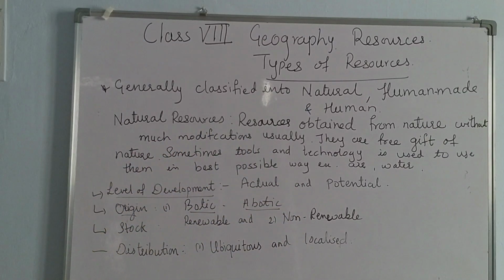Afterwards, we are going to see natural resource with the classification in detail. So the next video will be natural resource with classification. Thank you.